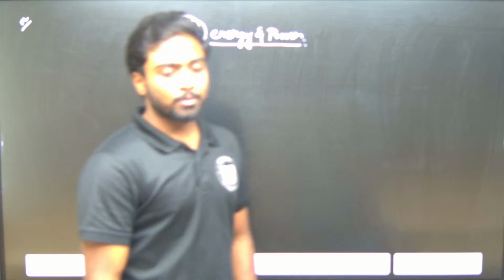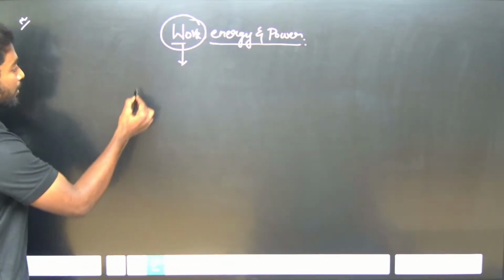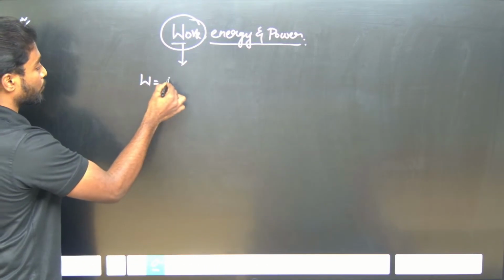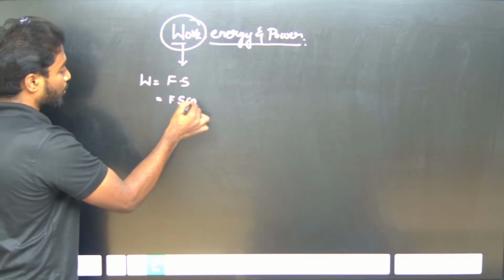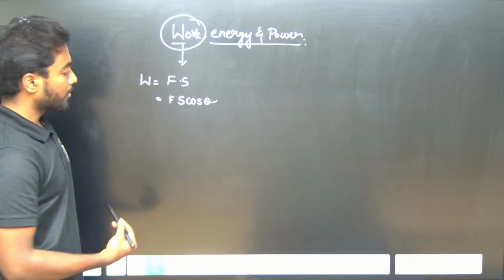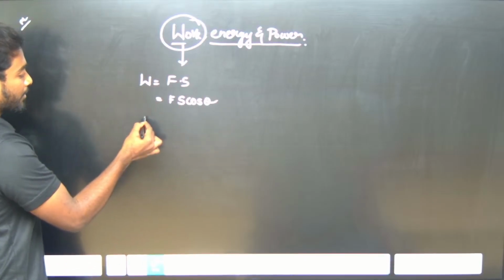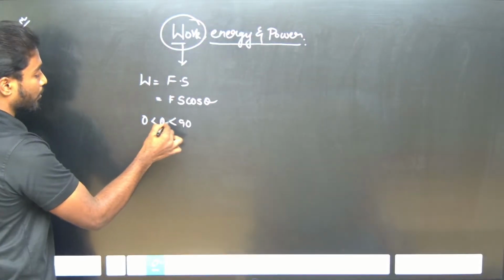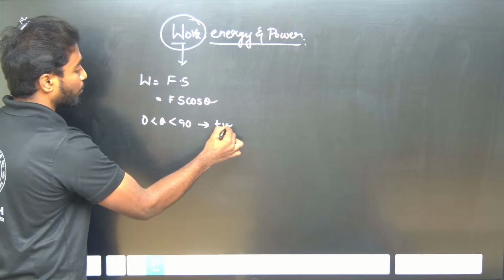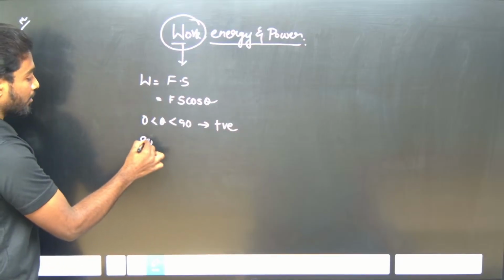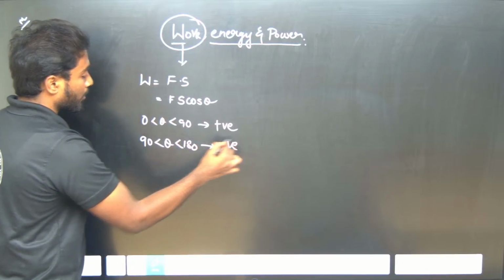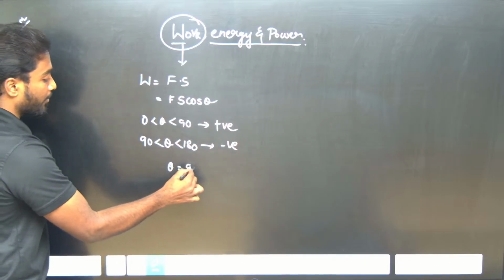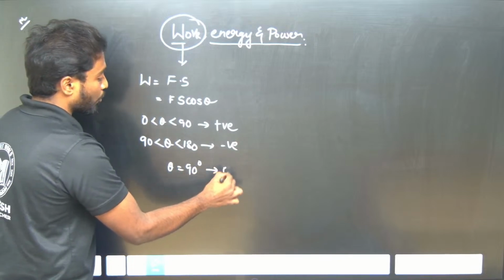W is equal to F dot S, which I can rewrite as F S cos theta. If theta is between 0 and 90, it is positive work. If it is between 90 and 180, it is negative work. If theta is exactly 90, it is zero work.